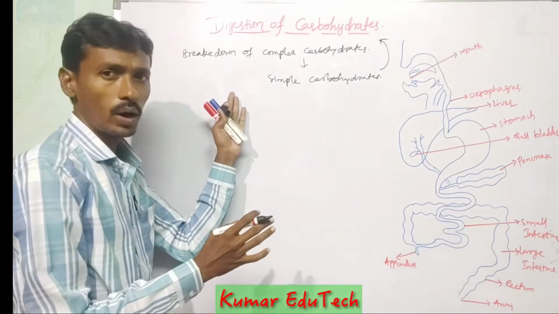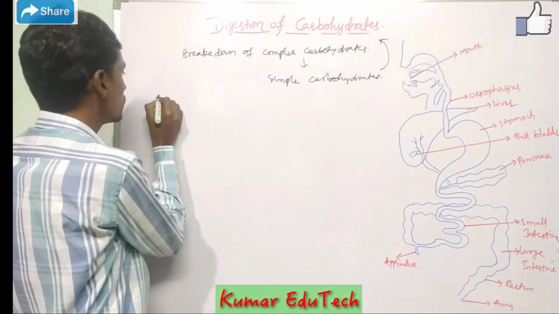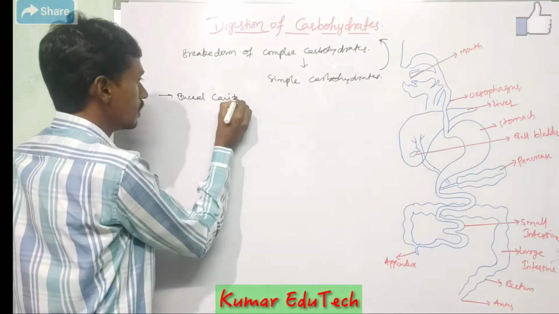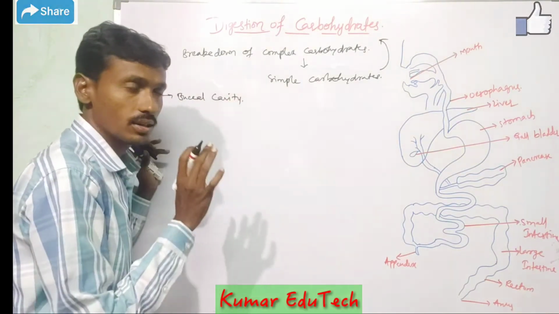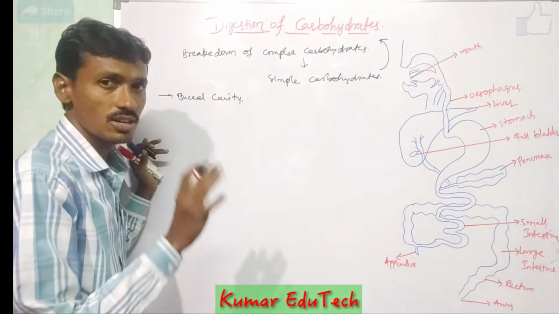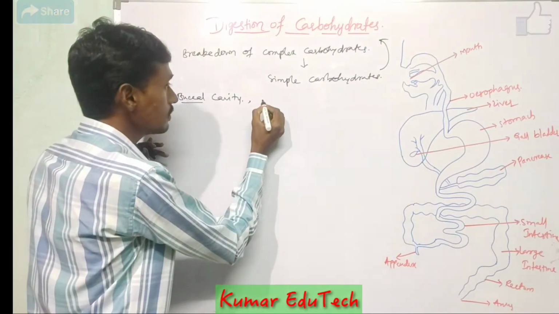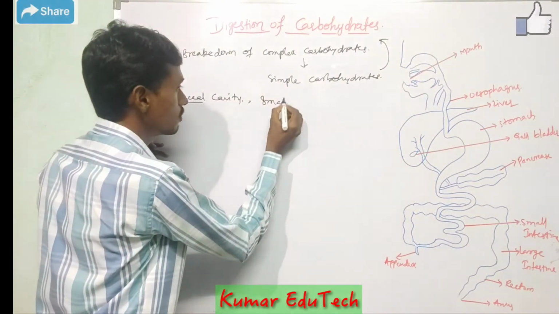First, carbohydrate digestion starts in the buccal cavity and continues in the small intestine.